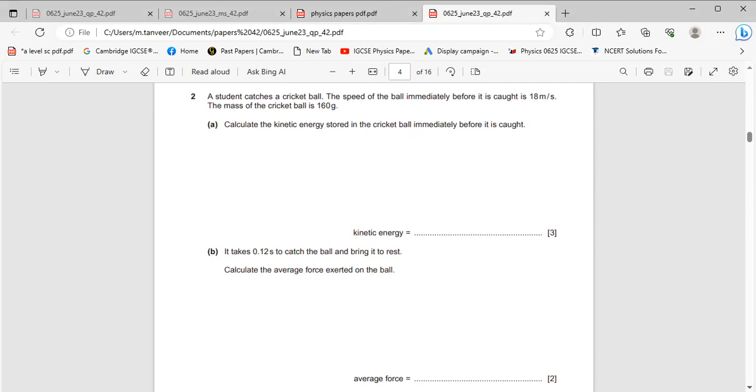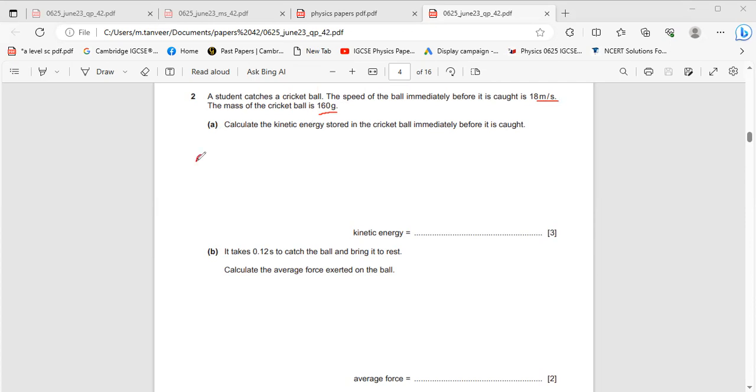Since the ball is moving, it has kinetic energy. You have to find this kinetic energy. Speed is given, which is 18 meters per second. The mass of the ball is also given, which is 160 grams. But you have to convert 160 grams into kilograms first, since speed is in meters per second.